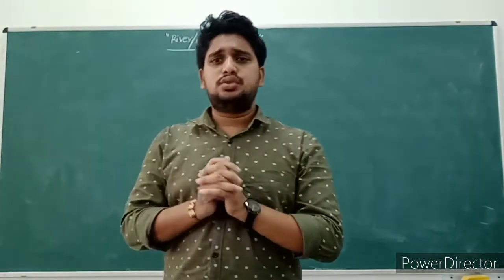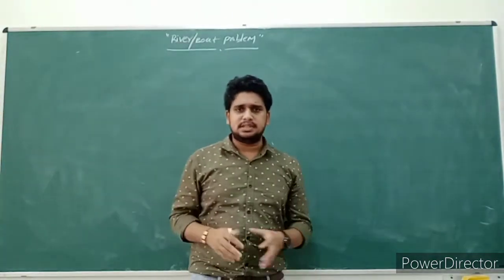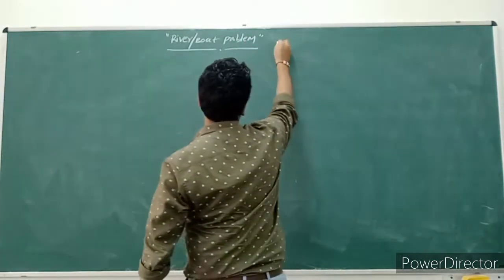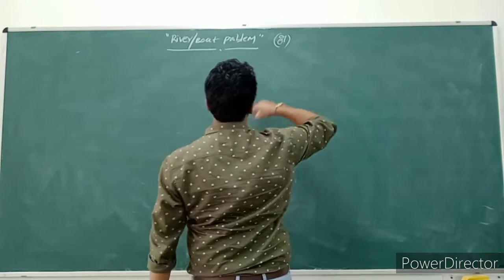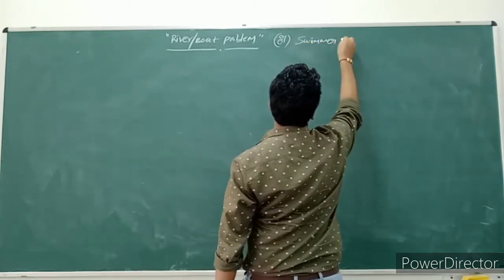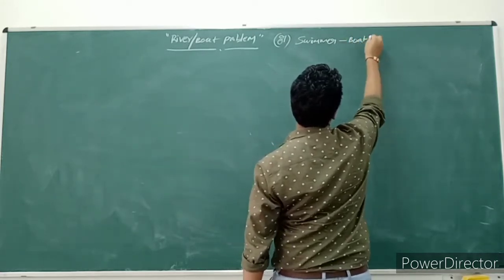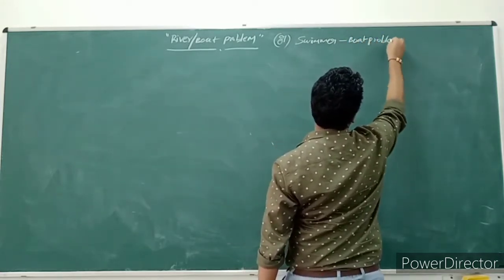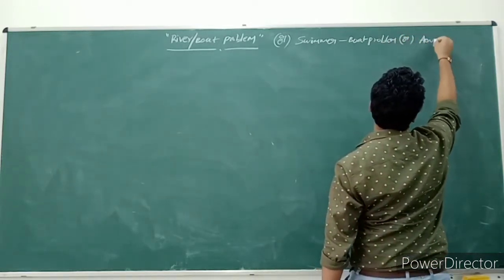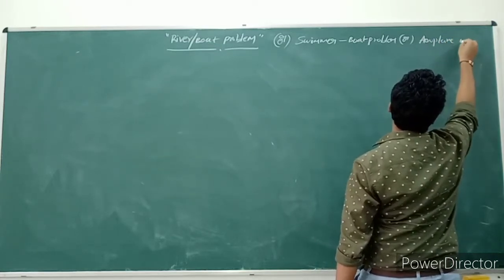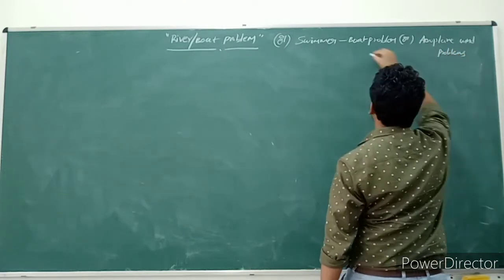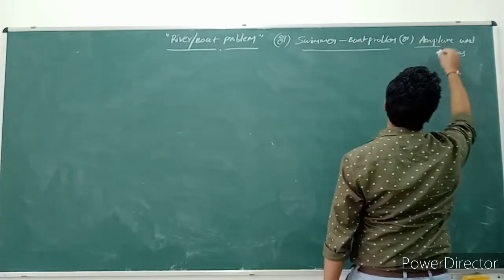So today we are going to discuss a newer concept, that is the river boat problem, sometimes swimmer boat problems, sometimes aeroplane wind problems.